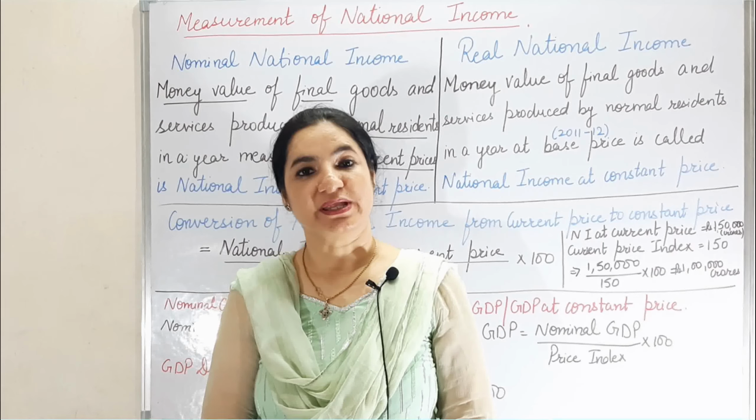That is, what is the per head availability of the goods and services in the country. So if the per head availability is equivalent to all the people of the country, it is called that GDP is equally distributed, and we can say the more the GDP, there will be more welfare.